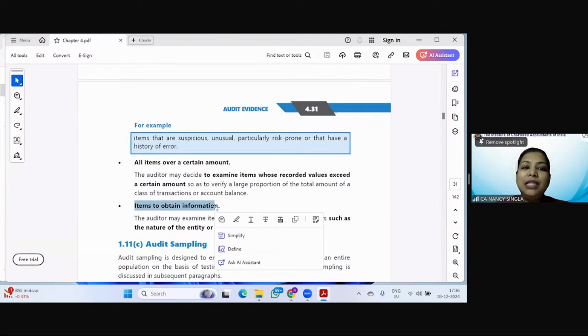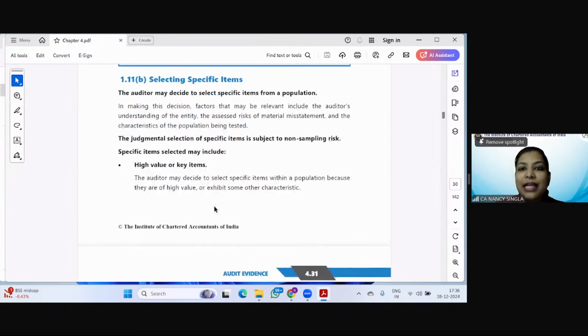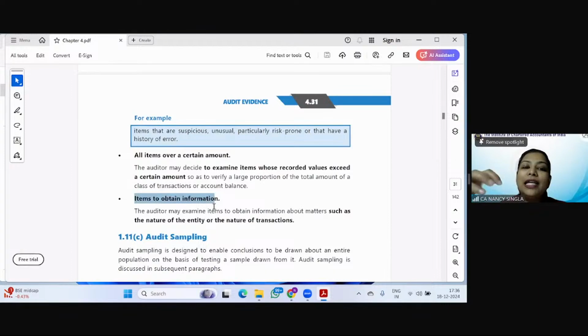See, it basically means, what is the topic? Selecting specific items, right? So that selection of specific items can be based on various criteria, like all high value or key items, that any item which exceeds 5 lakh, that will be taken, right? Or all items over a certain amount, again, this example, items to obtain certain information.